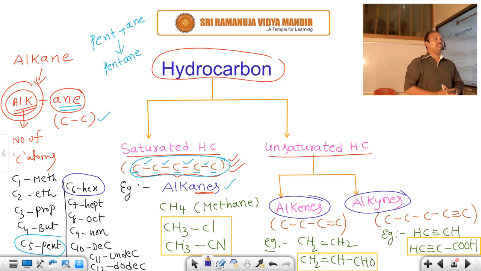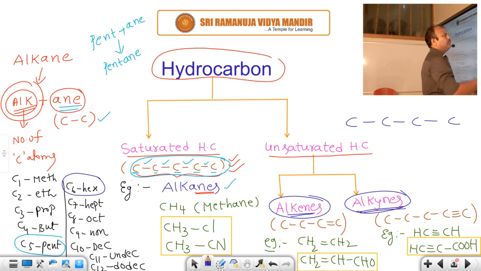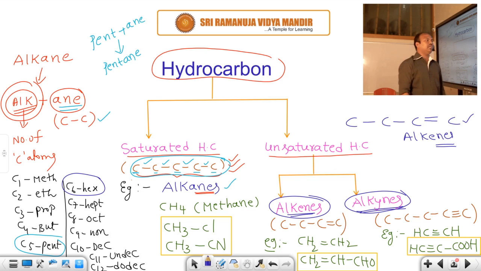If at least one double bond is present in the chain or at least one triple bond is present in the chain, then we can easily declare that the given compound is an unsaturated compound or unsaturated hydrocarbon. These unsaturated hydrocarbons are again classified into two types: alkenes and alkynes. Alkenes means in the given organic compound, it contains at least one double bond. In the given chain, at least one double bond is there, that is called alkene.